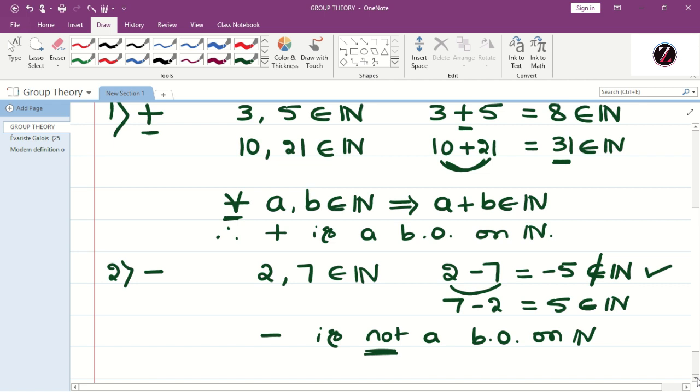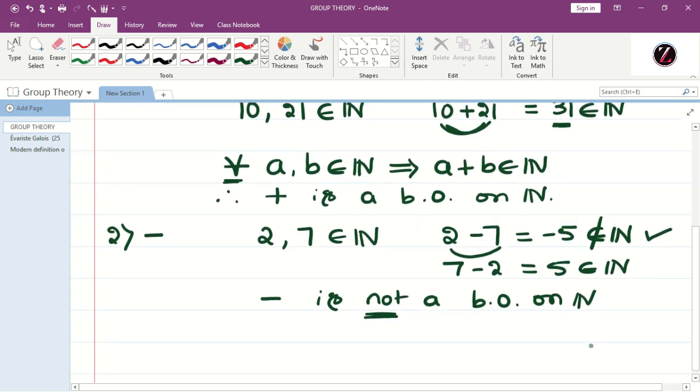Let us move to the next operation, that is multiplication, the product. I write that as dot. We shall check. Again, consider any two natural numbers, 6 and 9. What is 6 into 9? That is 54.